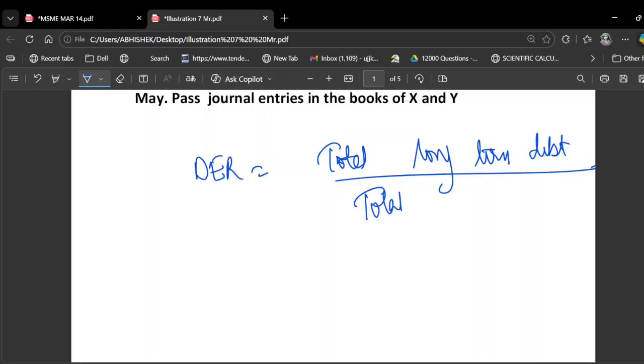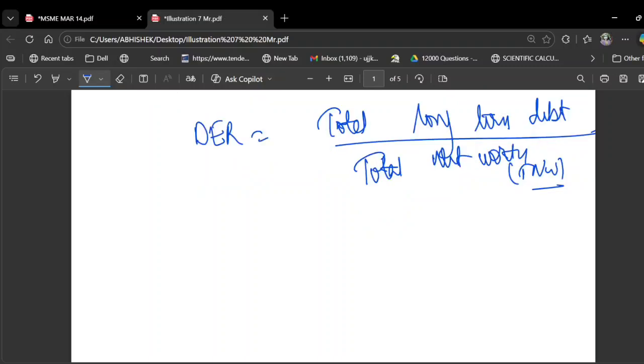So DER can be written like this: total long-term debt upon total net worth, that's called TNW. Now let's compute each part step by step. How to compute the total tangible net worth? Sorry, in the numerator we have total long-term debt upon tangible net worth, not total net worth. Actually it is tangible net worth.